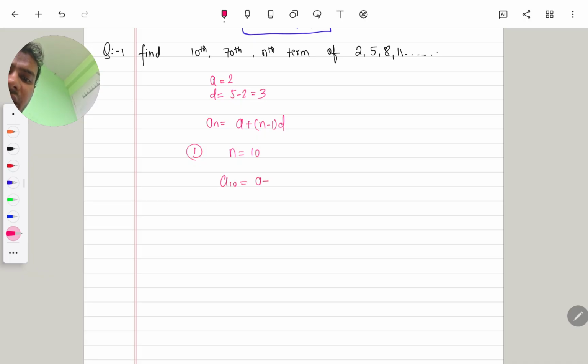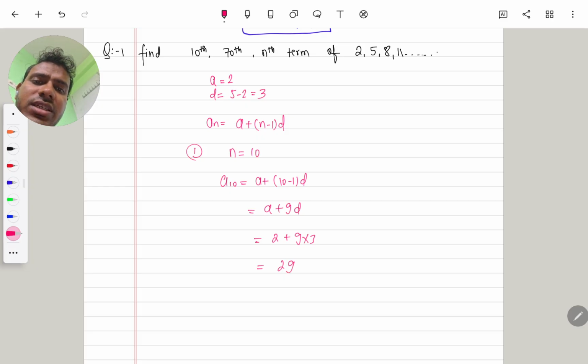Then A10 becomes A plus 10 minus 1 into D, which becomes A plus 9D. Now we substitute the values of A and D. The value of A is 2 and the value of D is 3. After solving, the 10th term of this AP is 29.